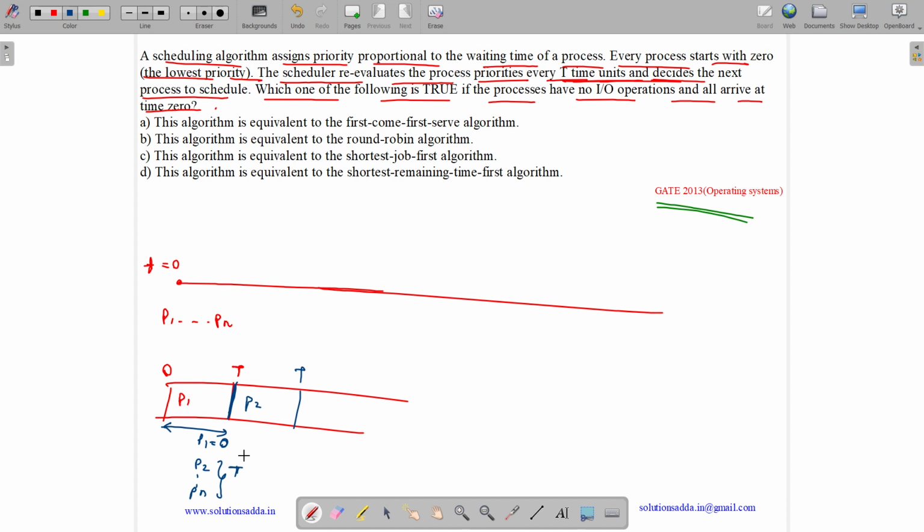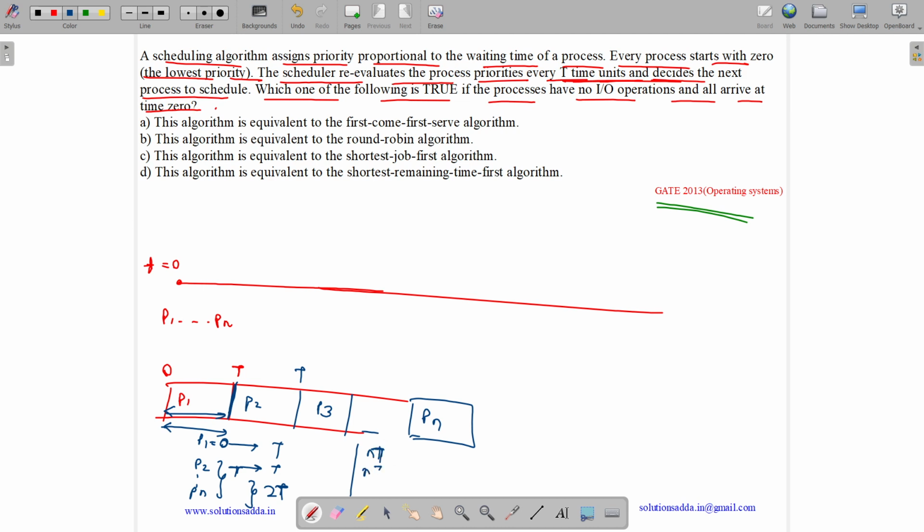So what will happen? Now at this point of time, P1 will wait for t, P2 has waited for only t because P2 has waited only this time, but P3 to Pn has waited for 2t time. So now one among P3 to Pn will get scheduled, so on. Now at the end what will happen? Pn will get scheduled and everyone has waited for nt times.